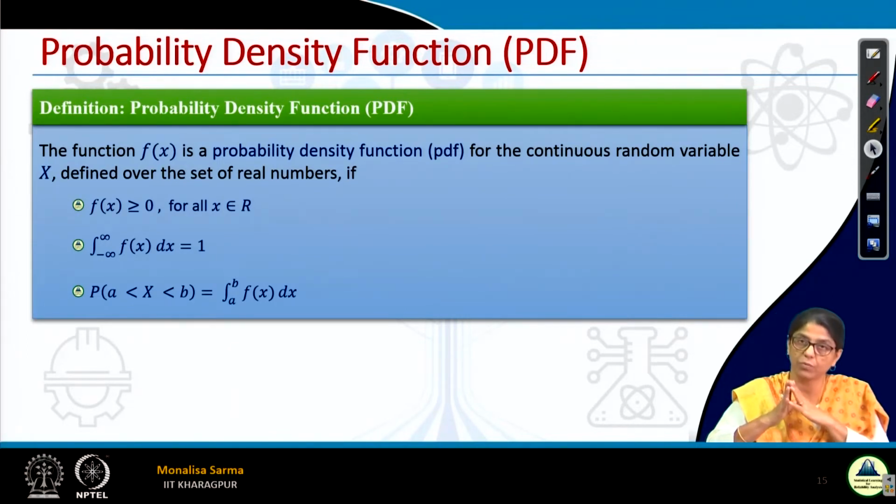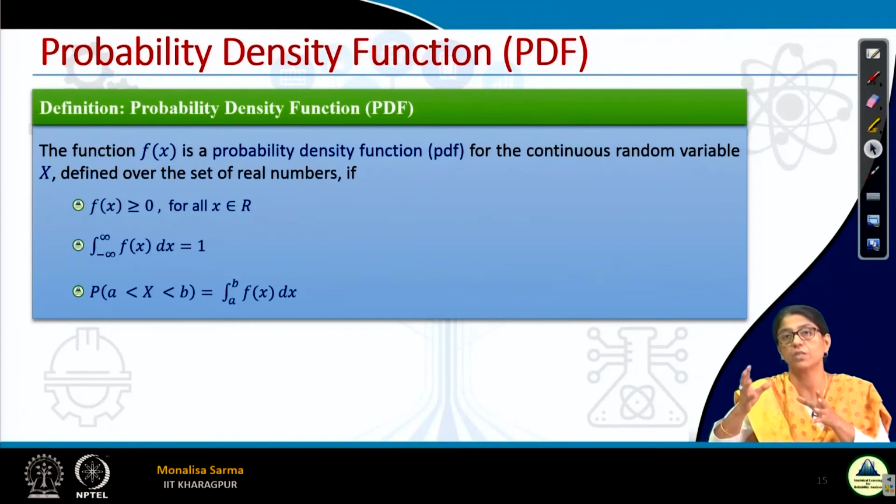Now, here one thing which is very important to note: when I am talking of discrete probability distribution, the value of f(x) cannot be greater than 1, because in case of discrete probability distribution, what is f(x)? f(x) is nothing but the probability of x. So, probability of x cannot be greater than 1, right? Any probability has to be within 0 and 1.